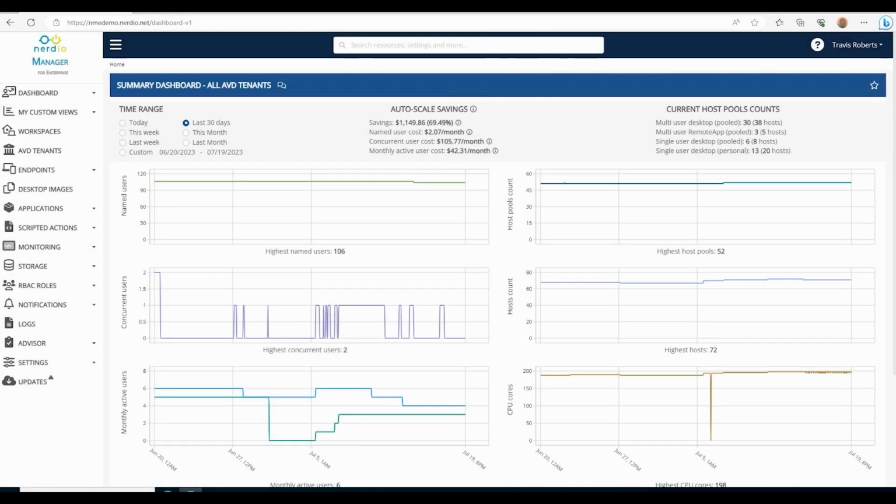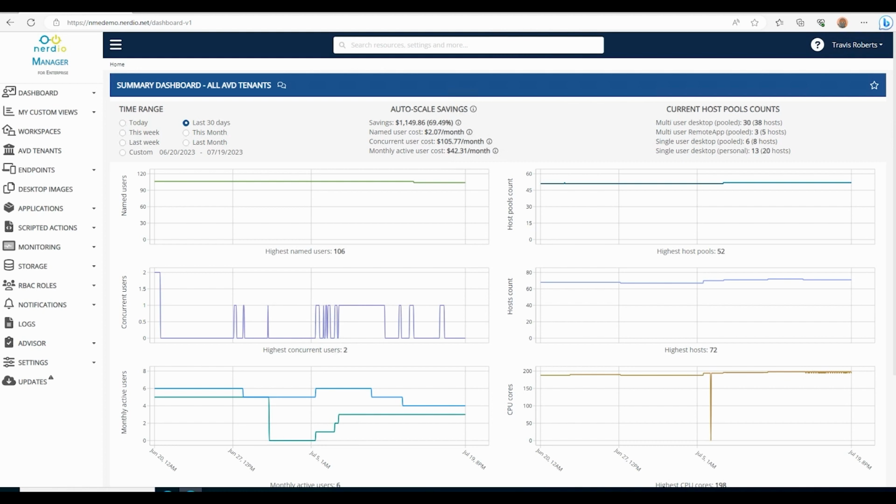Welcome to the video where we use the Power BI connector for user cost attribution with Nerdio Manager for Enterprise. You will need Power BI Desktop installed to follow along with this video. If you don't have Power BI Desktop, there's a link to it in the Nerdio documentation, and a link will be available when we configure the connector. Also, this is a premium feature.